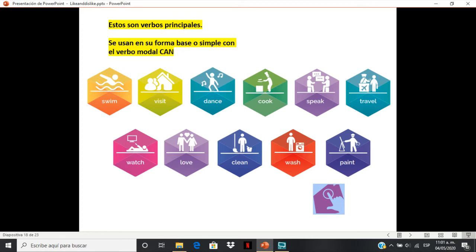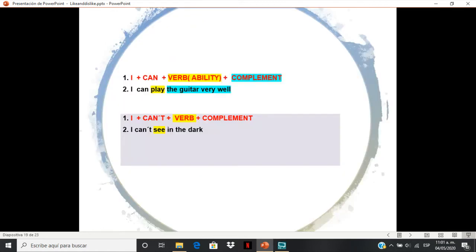Right? So remember, we have the modal verb can, and then we add the main verb. So we have this structure. The subject, in this case I, but remember you can use different subjects. I can, then the verb, to express the ability, and then a complement.